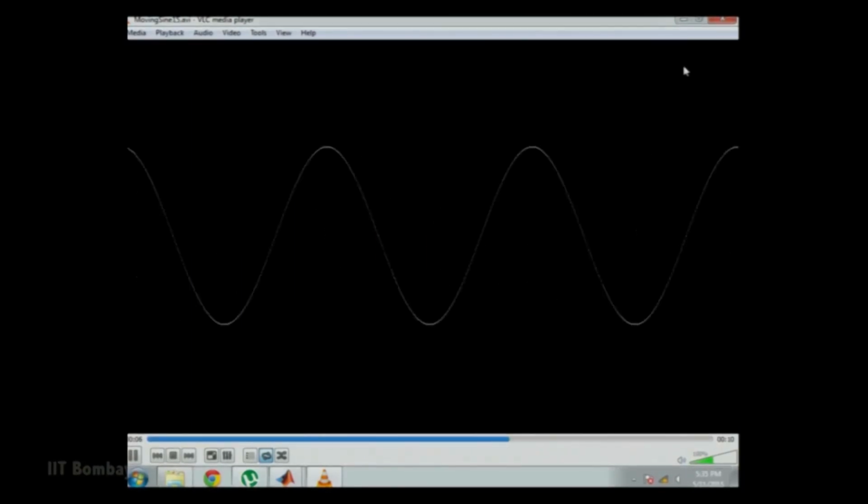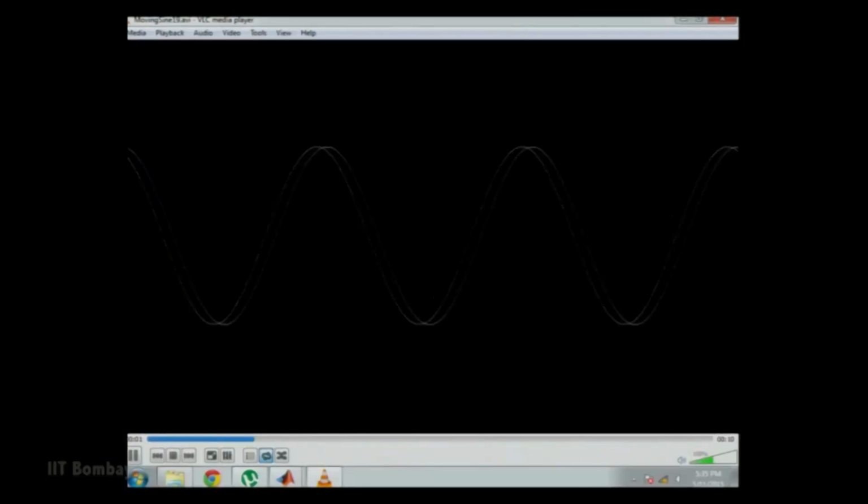This is because initially we were sampling at a much higher rate and hence smoothly getting the sine wave, but now since we are sampling at more than half of its time period, it appears as if it is moving in the opposite direction.